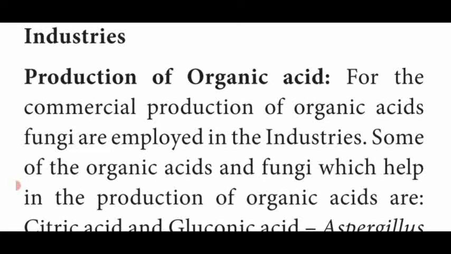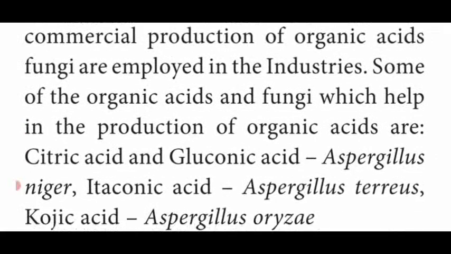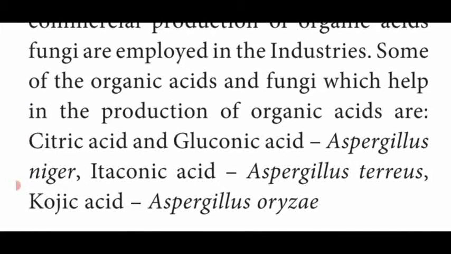Organic acids such as citric acid and gluconic acid. Citric acid and gluconic acid are produced from the fungus Aspergillus niger. Itaconic acid is produced from Aspergillus terreus. Kojic acid is produced from Aspergillus oryzae.